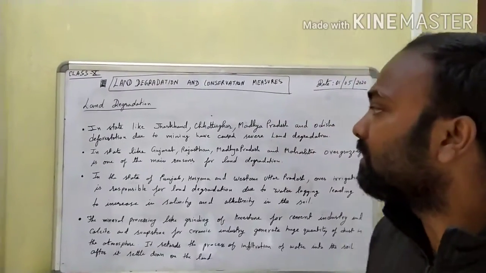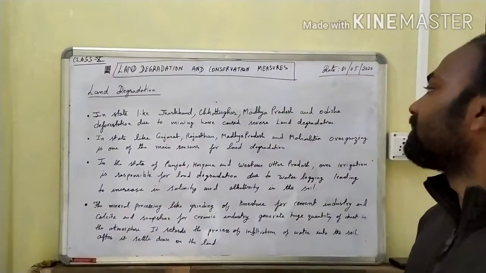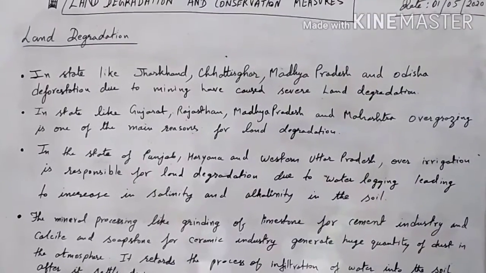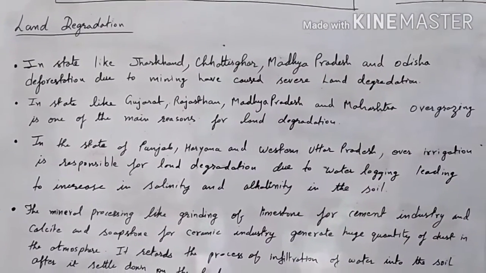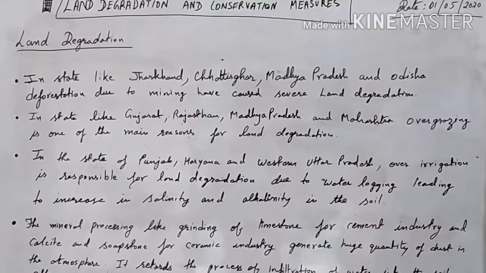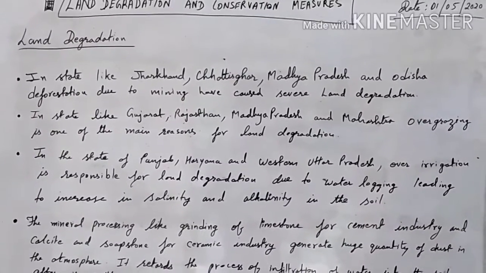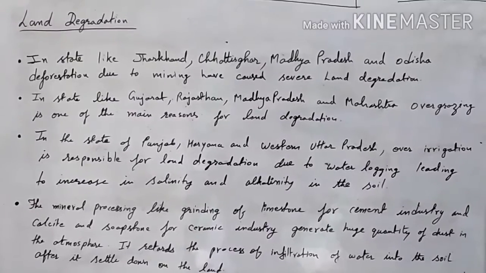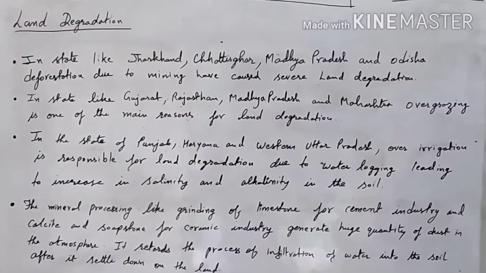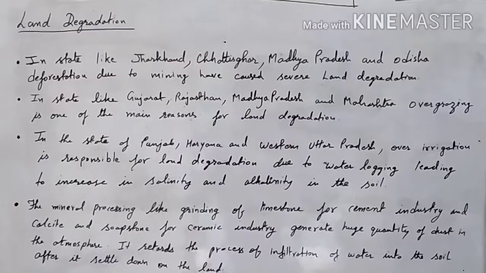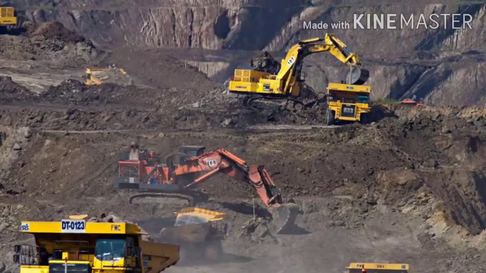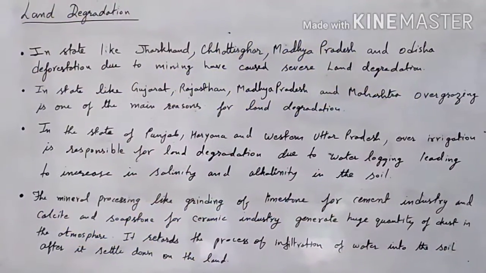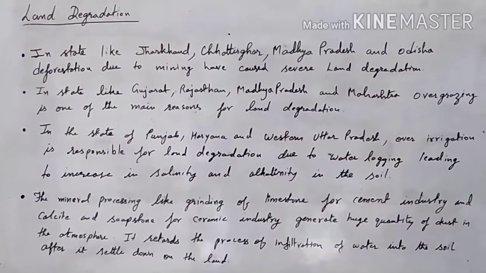Now let us understand here, in states like Jharkhand, Chhattisgarh, Madhya Pradesh and Odisha, deforestation done due to mining has caused severe land degradation. When the mining process takes place, deforestation is done. In these areas the land degradation is more because of mining. For mining they have to do deforestation, so obviously the land degradation will be more.